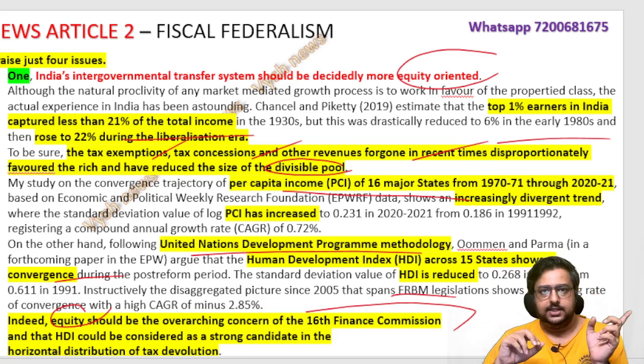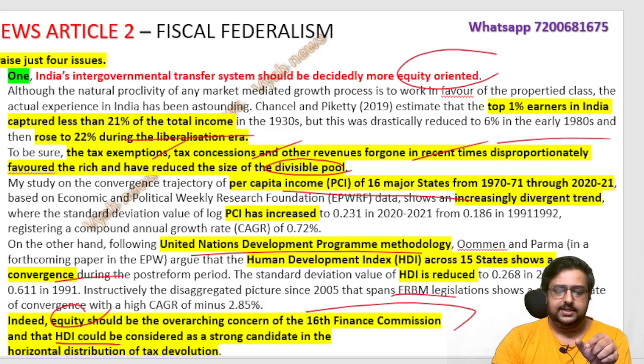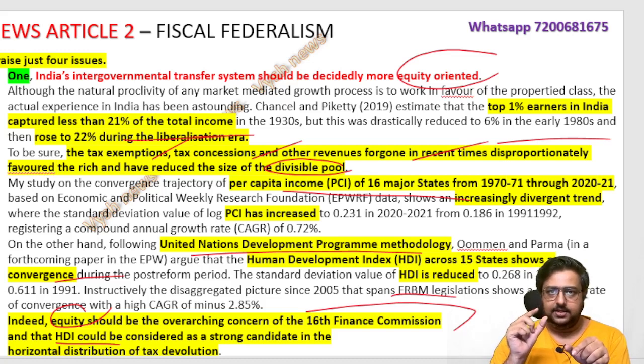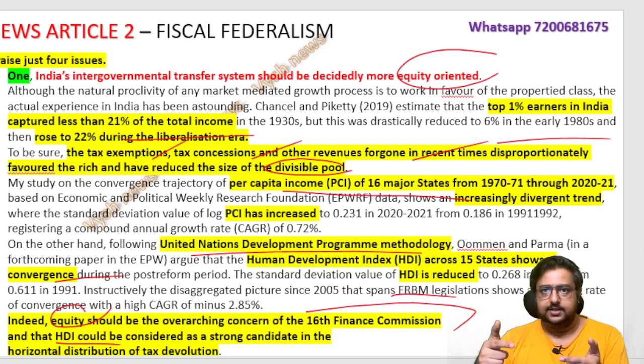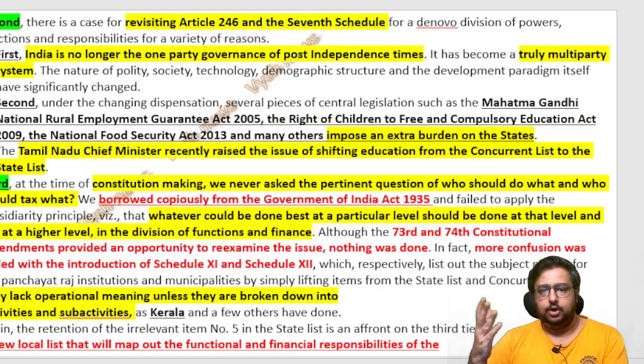So HDI, the Human Development Index, they are telling, should be considered as a strong candidate based on which you will do this time's horizontal distribution of tax. The Finance Commission will decide to give money to states. You should decide using the HDI, not using per capita income and other things, because that is wrong data. People are having problems with human development. So give funds according to that. First issue over.